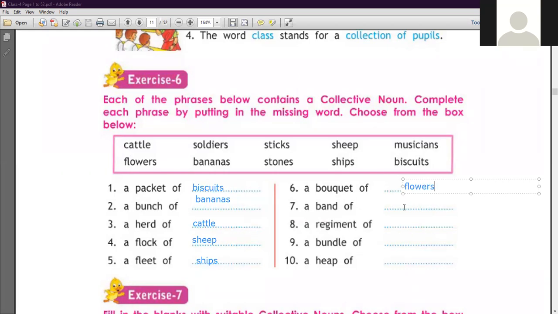Clear? Now number 7 is here, a band of musicians, musicians. Clear? Number 8 is here, a regiment of soldiers, soldiers. Clear? Now a bundle of sticks, sticks. Okay. Number 10 is here, a heap of stones, stones.